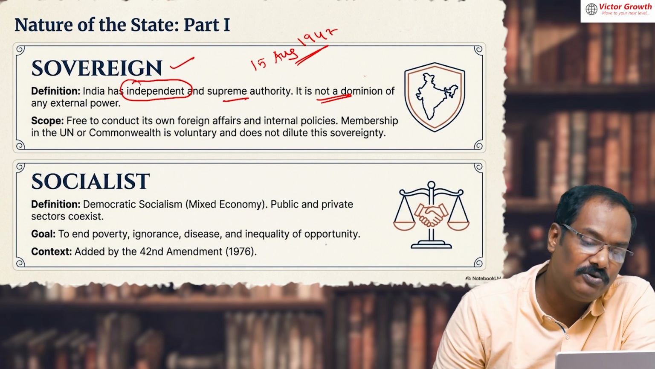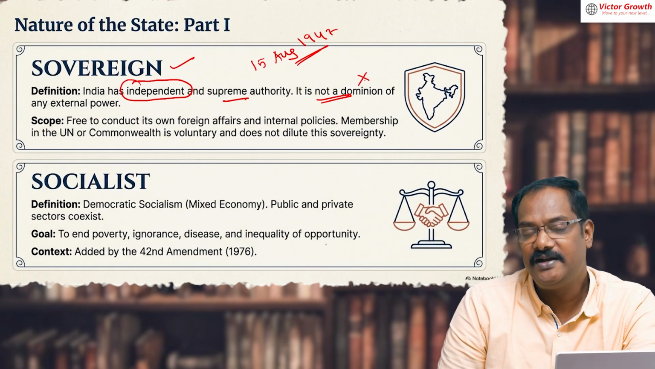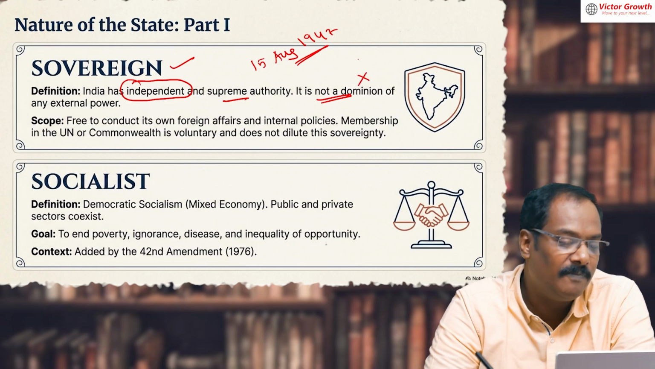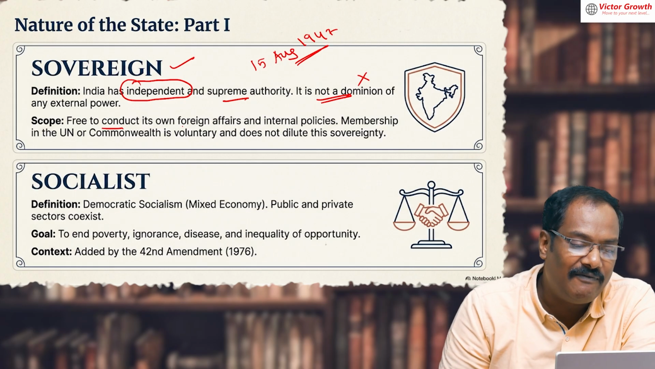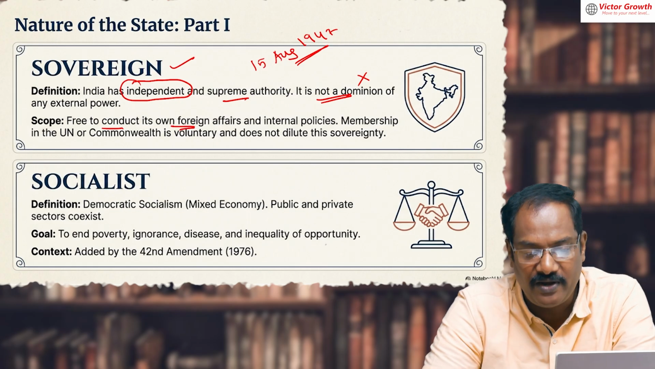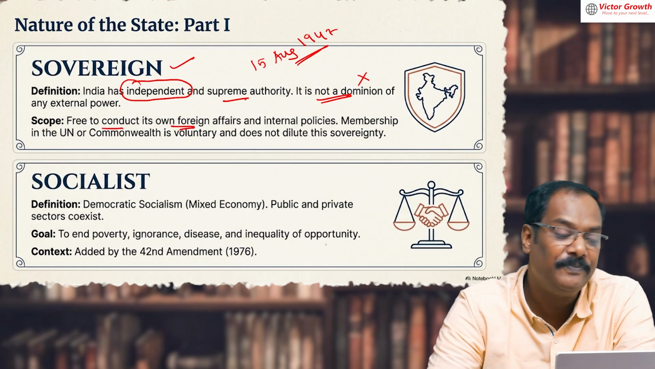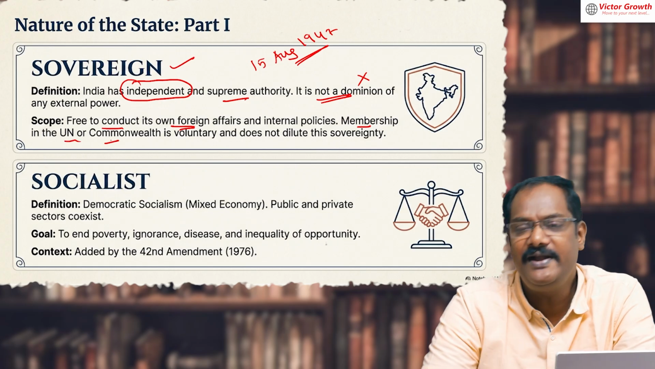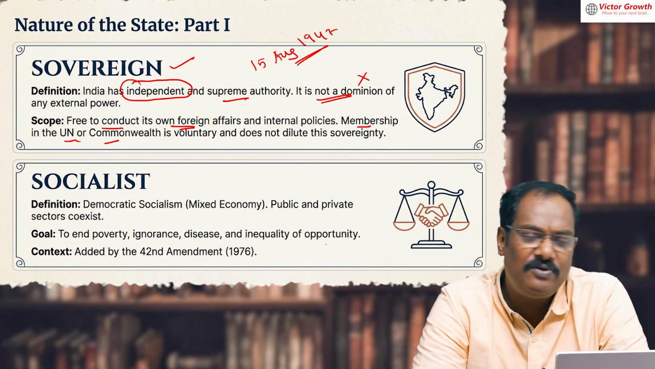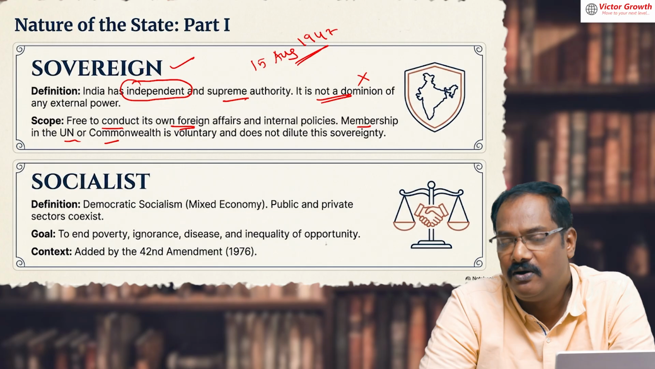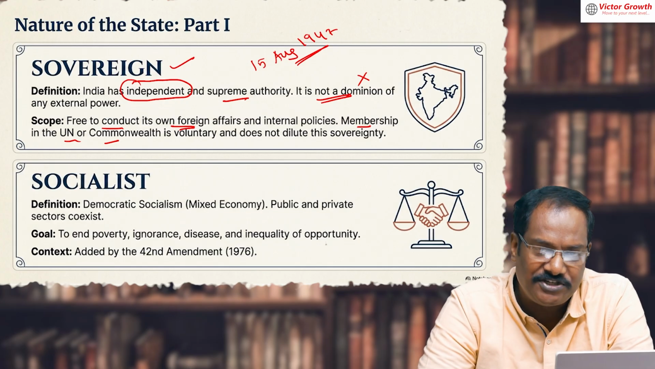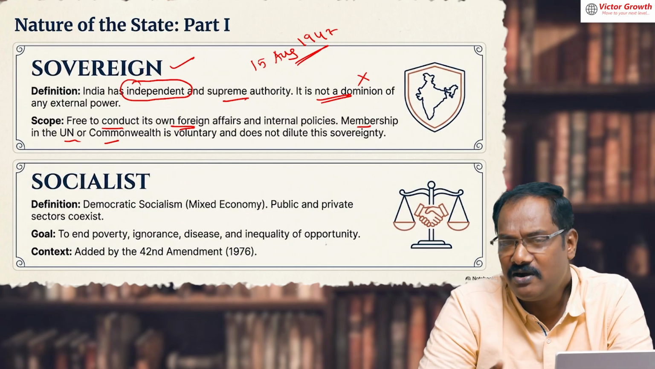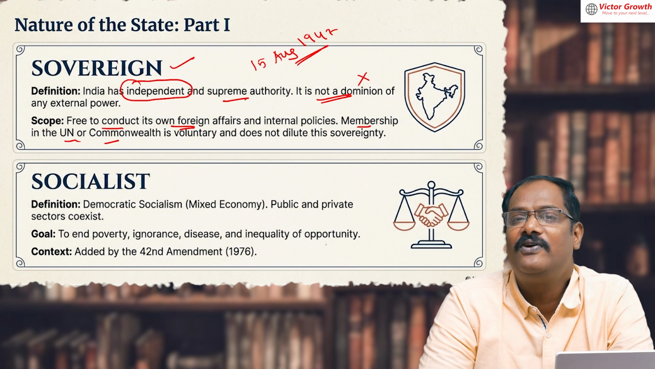So we are not a dominion of any other country. India is ruled by itself, on its own. We are free to conduct our own foreign affairs. I told you the Russian oil case or the Chabahar port in Iran. And our membership in the UN or Commonwealth is voluntary. Tomorrow if we don't want to be part of the UN, we can withdraw, or from the Commonwealth or any other organization. Even the Paris Agreement, whatever agreement we make, we will decide what is good for us.